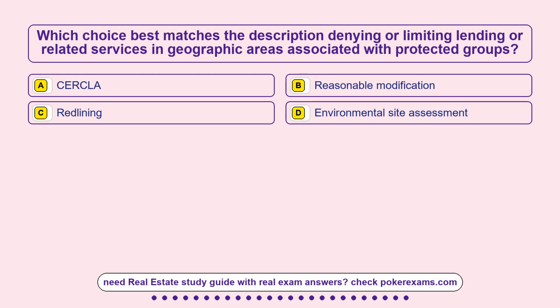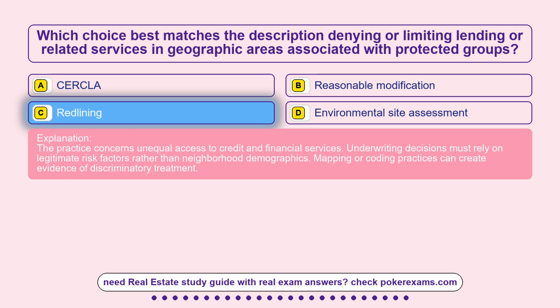Question 11. Which choice best matches the description denying or limiting lending or related services in geographic areas associated with protected groups? Option A, CERCLA. Option B, reasonable modification. Option C, redlining. Option D, environmental site assessment. The correct answer is option C, redlining. The practice concerns unequal access to credit and financial services. Underwriting decisions must rely on legitimate risk factors rather than neighborhood demographics. Mapping or coding practices can create evidence of discriminatory treatment.